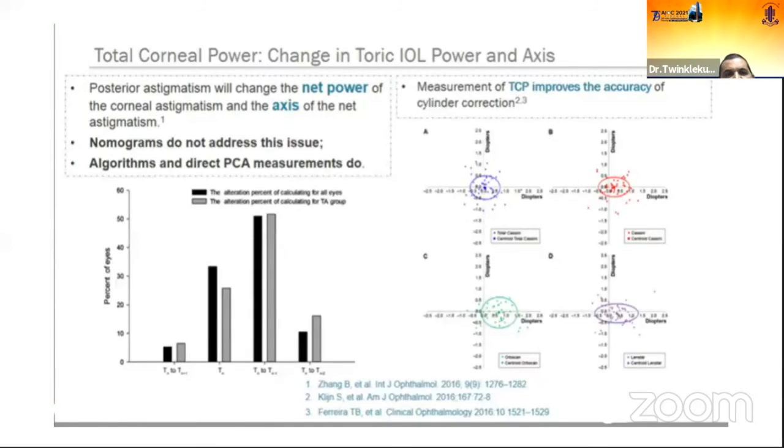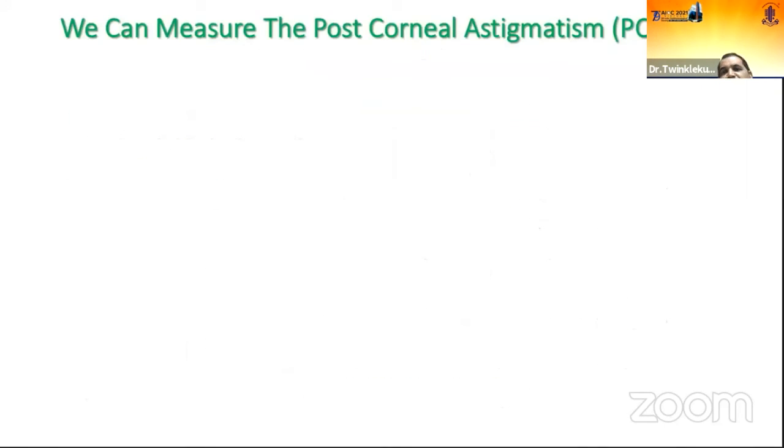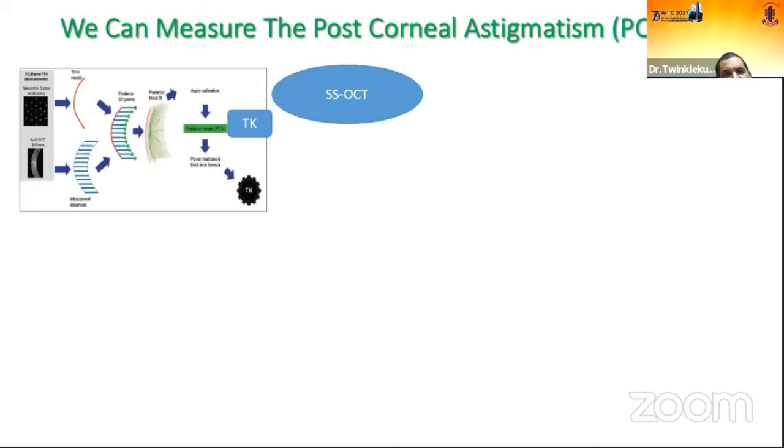Over a period of time, in 2017, Ferreira came with this paper showing that posterior astigmatism will change the net power of the corneal astigmatism, and the axis also changes. Nomograms are not addressing this issue, but when you measure the posterior corneal astigmatism, it has a significant effect in decreasing the cylindrical correction. So how can you measure the PCA? We have already discussed that.